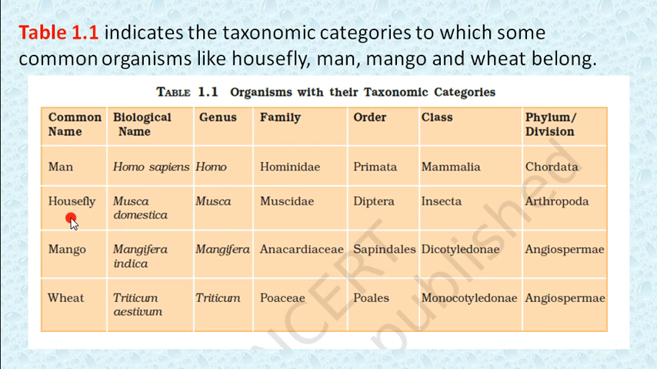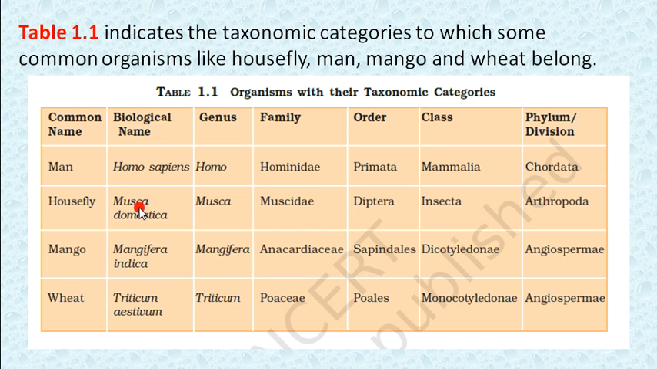Now in the housefly, the biological name is Musca domestica, the genus is Musca, the family is Muscidae, the order is Diptera, the class is Insecta, and the phylum is Arthropoda. All these classes and phyla, and the different characteristics of each phylum and class, we will study in our next chapter also.